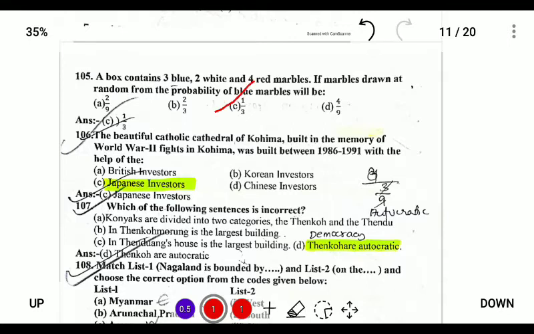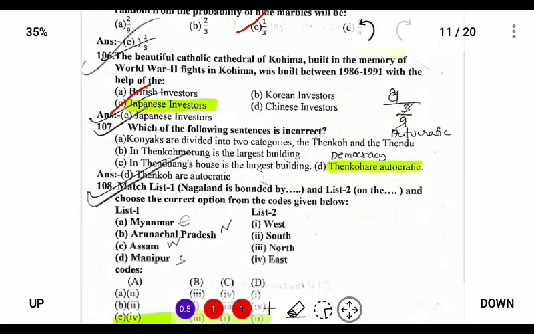Next, the beautiful Catholic Cathedral of Kohima was built in the memory of World War II fights in Kohima. It was built between 1986 and 1991 with the help of Japanese investors. The Japanese investors have invested in the cathedral, which is located at Kohima.